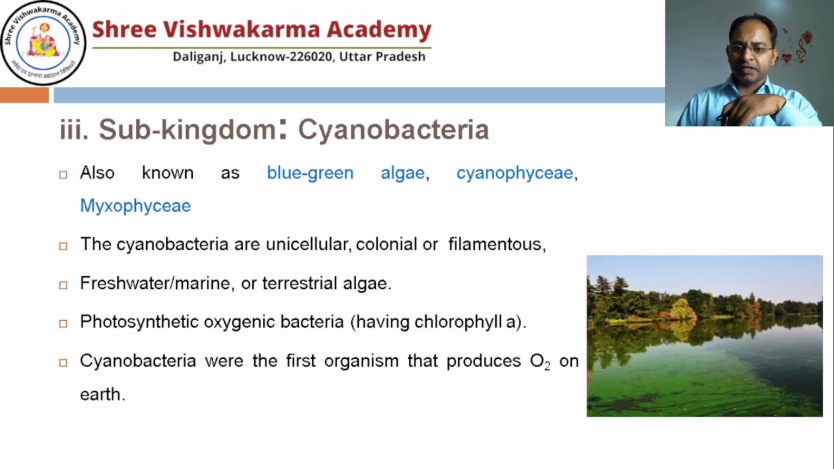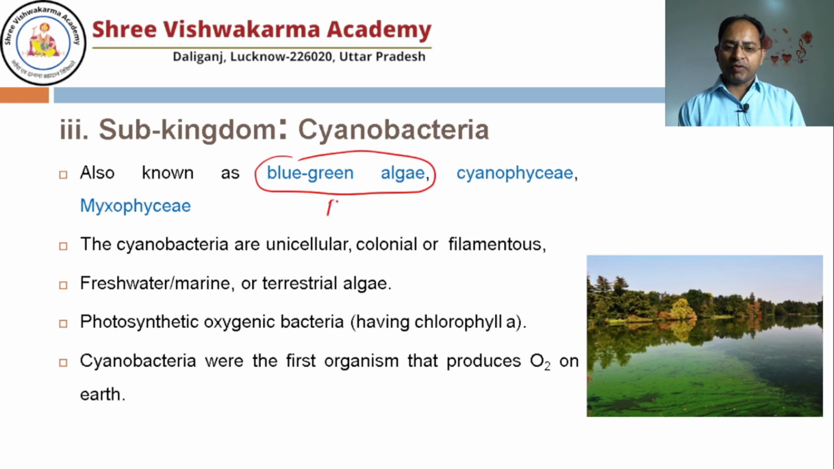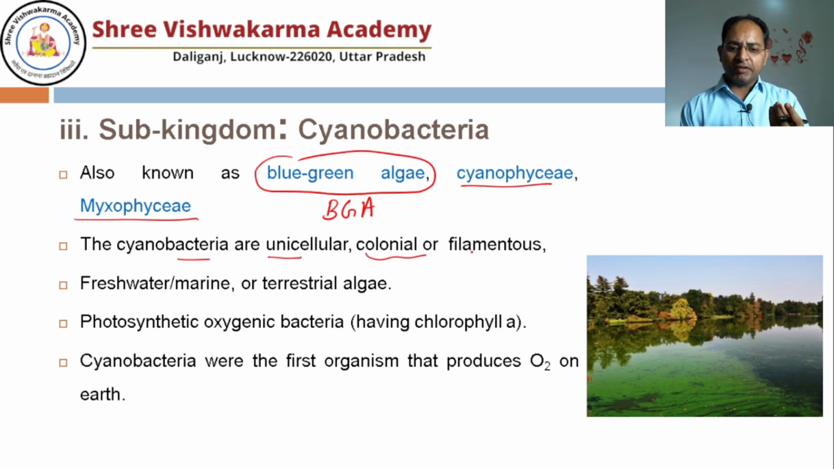Now the third subkingdom is known as cyanobacteria. Cyanobacteria, we also call them blue-green algae. Sometimes you will find the short form BGA, and it is also known as Cyanophyceae or Myxophyceae. The cyanobacteria are unicellular. They may be colonial sometimes, meaning they live in a colony, or they are filamentous in shape, just like a filament. Cyanobacteria you may find in freshwater, marine or terrestrial habitats anywhere. They are photosynthetic oxygenic bacteria, meaning they have chlorophyll A and can produce oxygen during photosynthesis.